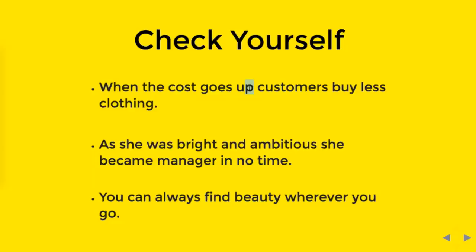In the next sentence, "As she was bright and ambitious, she became manager in no time," the part "she became manager in no time" is the independent clause because it's complete in itself. And this part of the sentence, "as she was bright and ambitious," is a dependent clause. It starts with the adverb clause connector as, so it should have a comma after it.